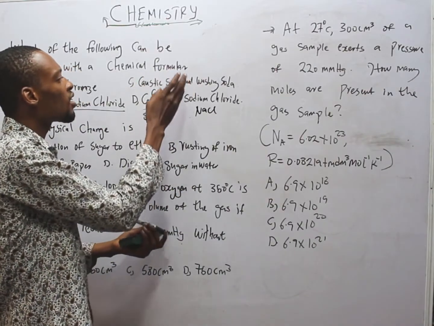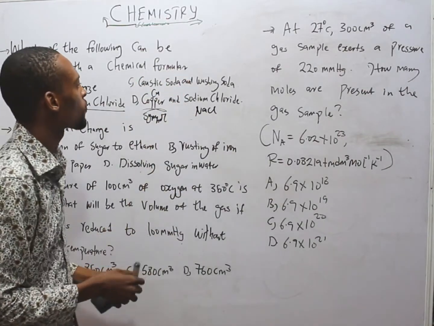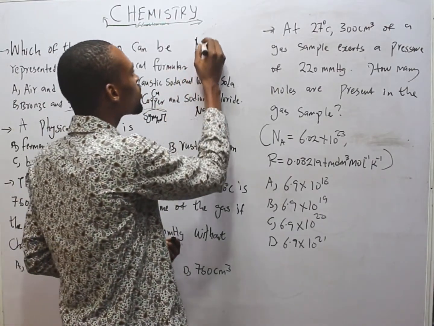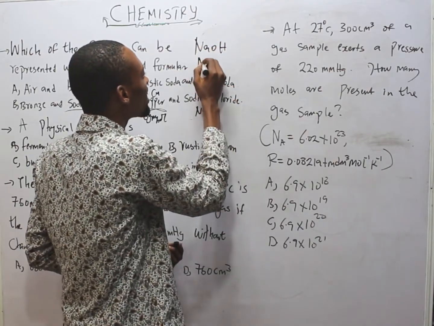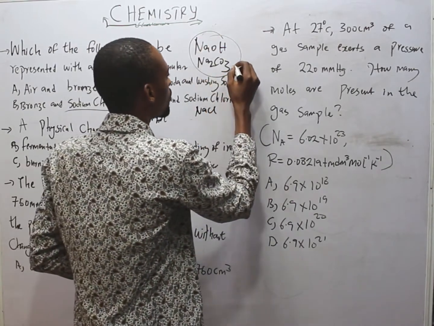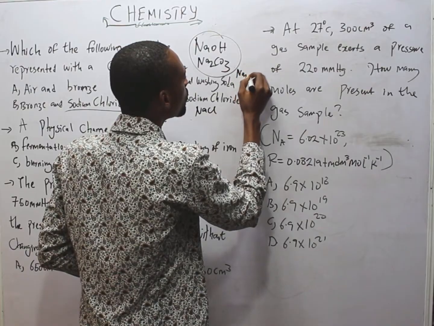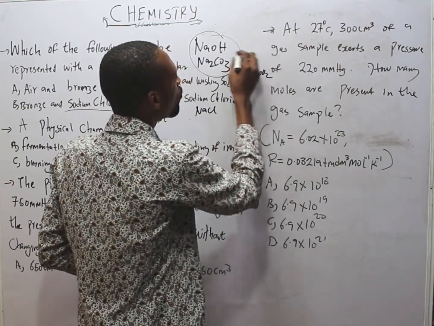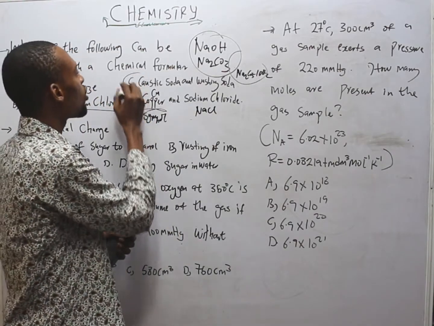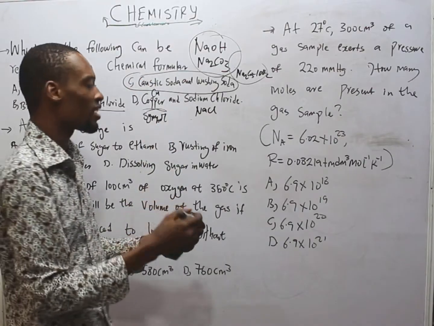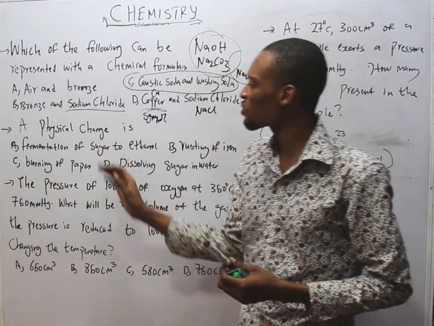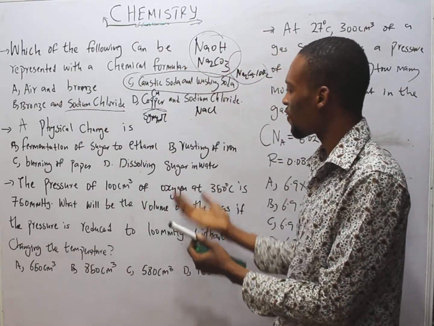While option C says caustic soda and washing soda. These are common names for compounds. Caustic soda is simply sodium hydroxide. Washing soda is Na2CO3.10H2O, washing soda and soda ash. So these are compounds, and they can be represented by the formulas NaOH and Na2CO3. And the next question says, a physical change is dash.